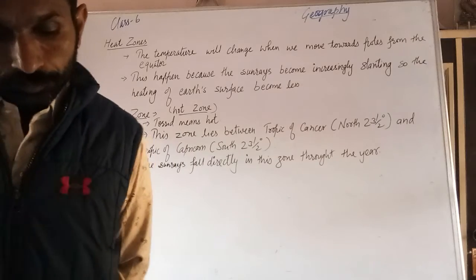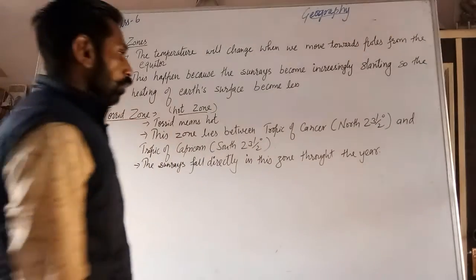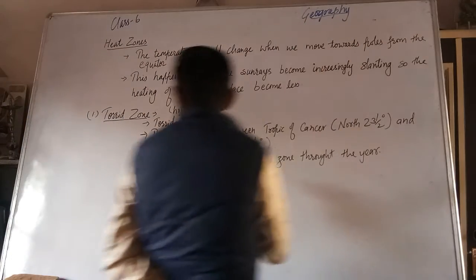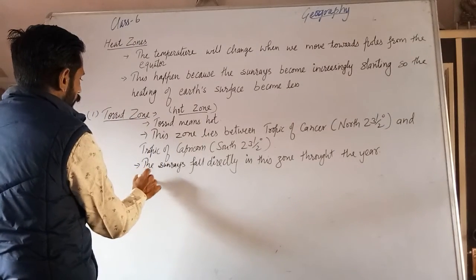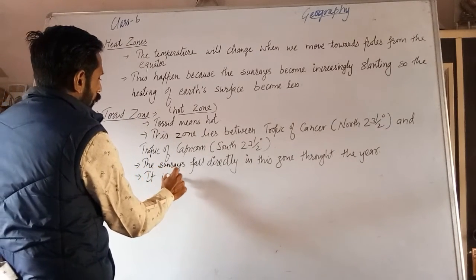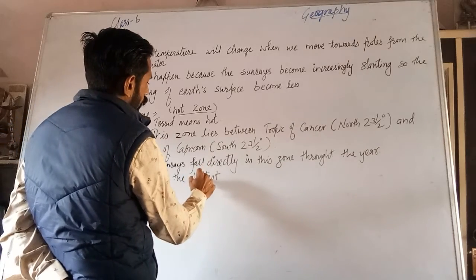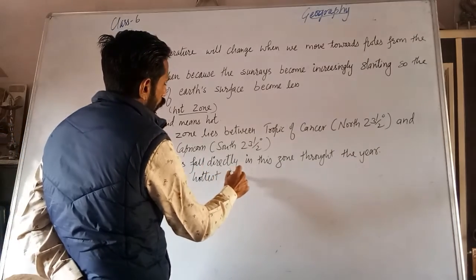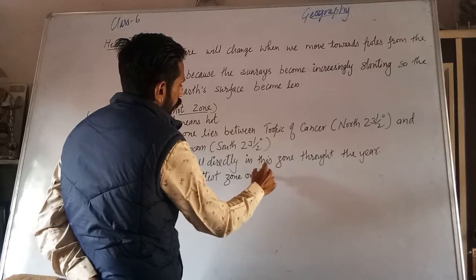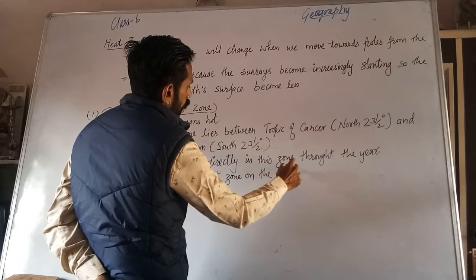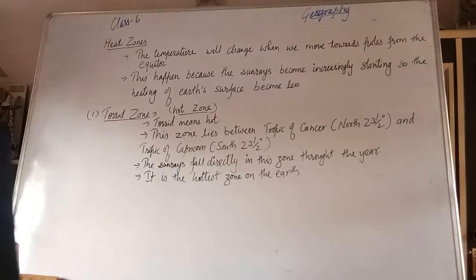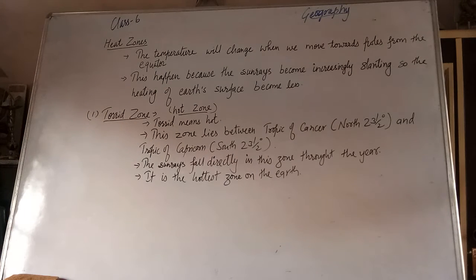And it is the hottest zone on the earth. So that is the torrid zone.